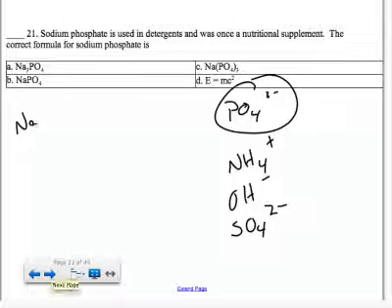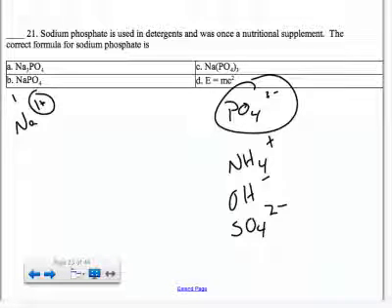Sodium is in group 1, which means it has 1 valence electron, so it's going to lose that valence electron and form a +1 ion. Again, there are ways to figure this out using the periodic table. I'm not going to go through the whole thing here. If you don't have the notes or need a reminder, check in with me.